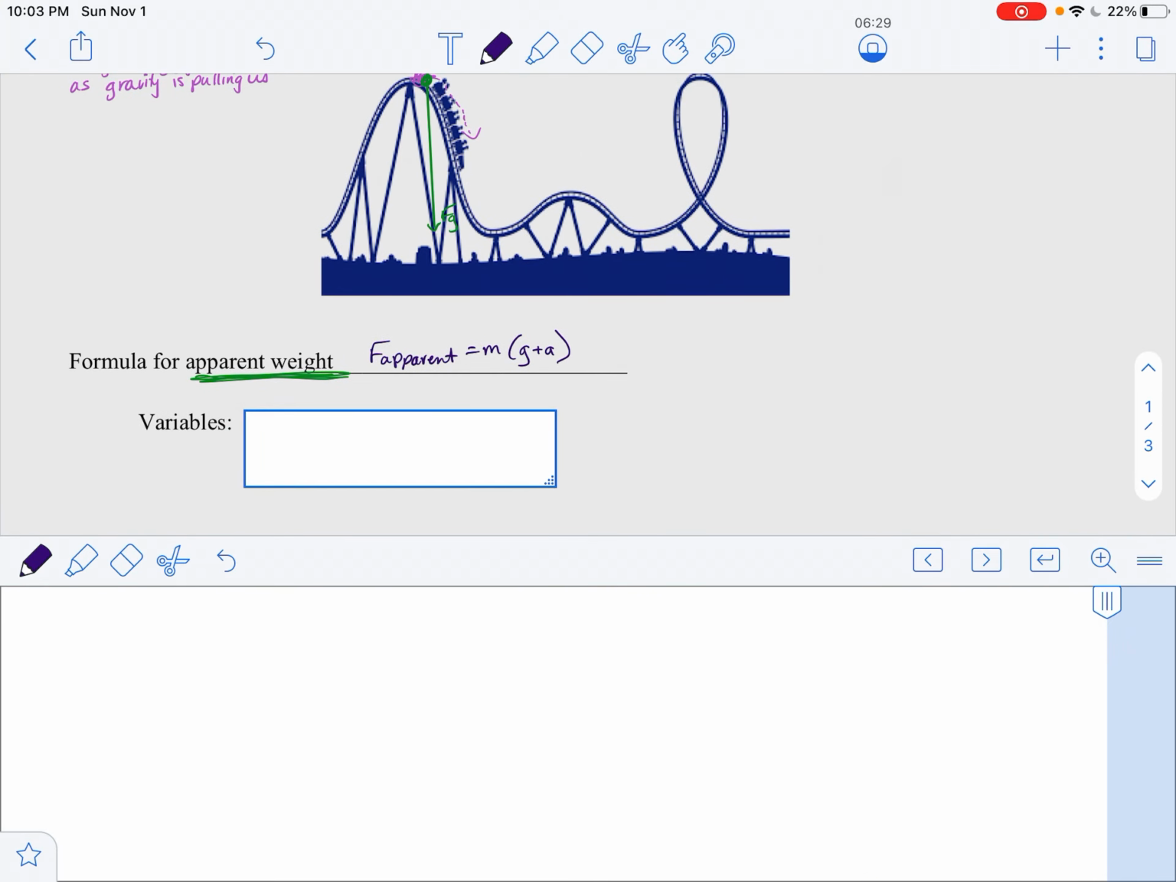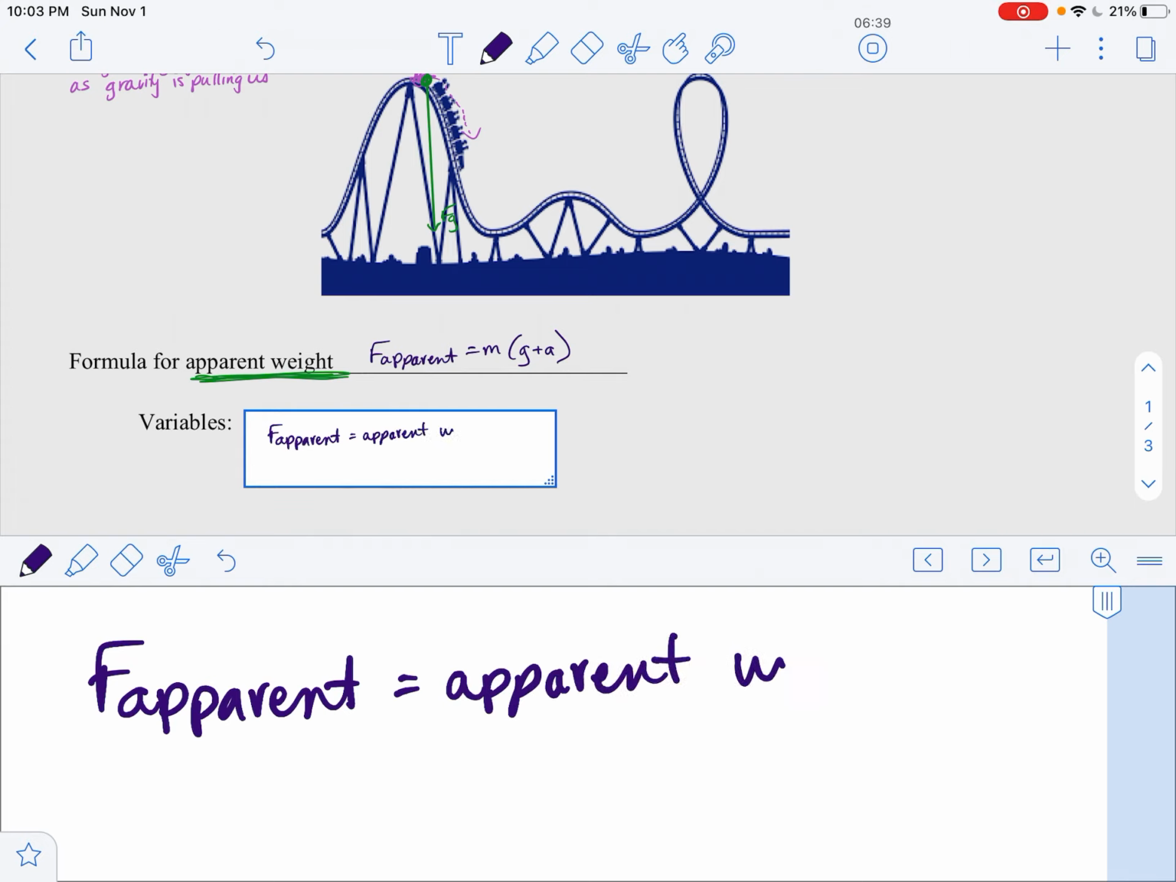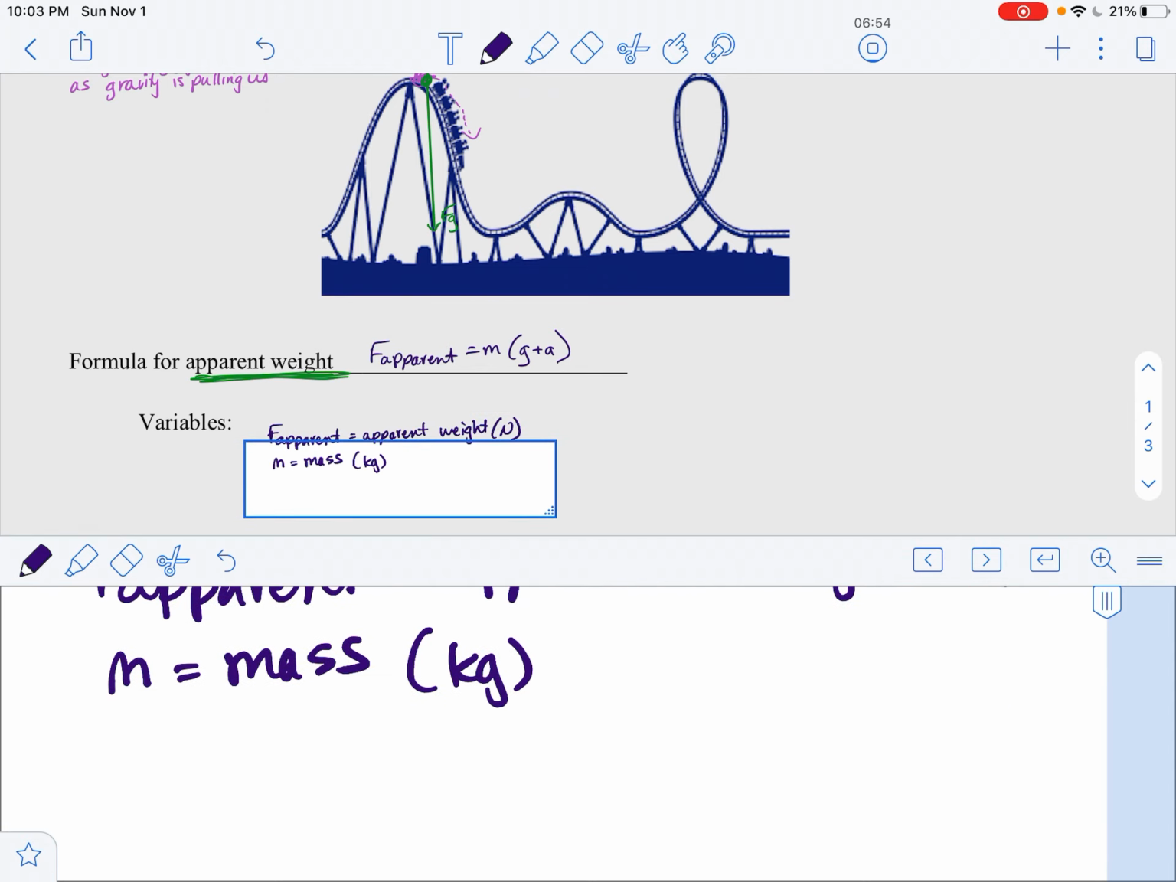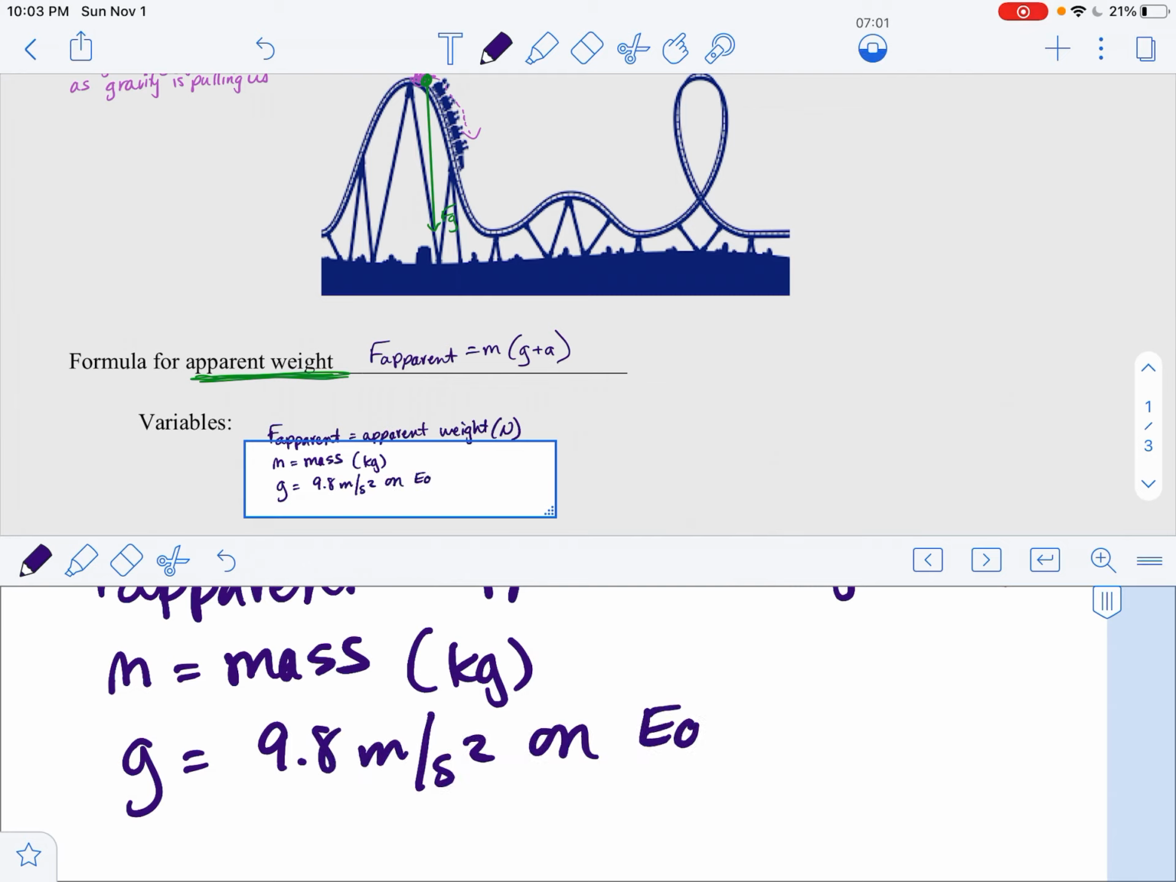Okay, so F apparent is our apparent weight, which is either going to be more or less than our actual weight. M still stands for mass, and this is in kilograms. Oh, I almost forgot. Newtons up here, right? It's still a force. G, as long as you're on the Earth, is going to be 9.8 meters per second squared. And all of our apparent weight problems are going to take place on the Earth.